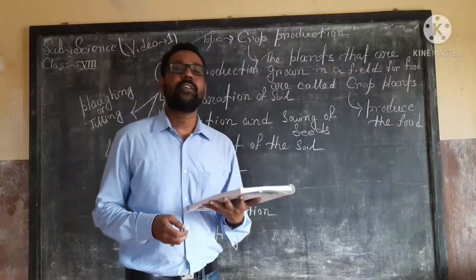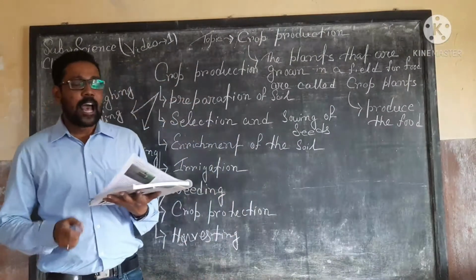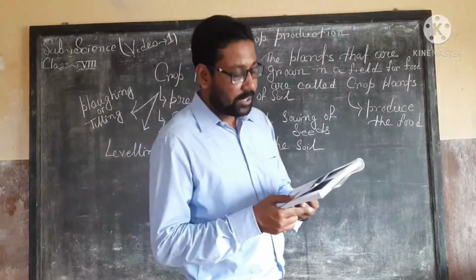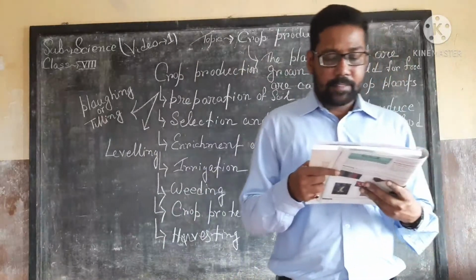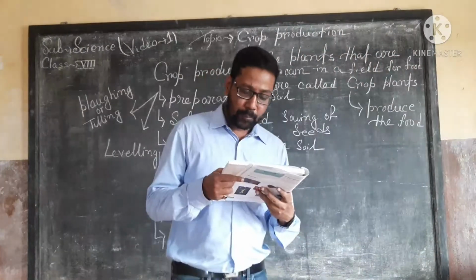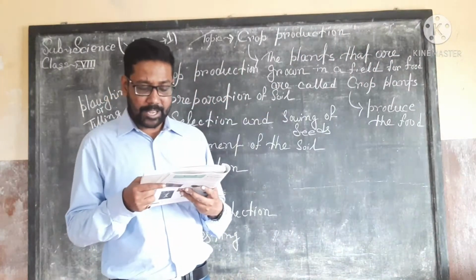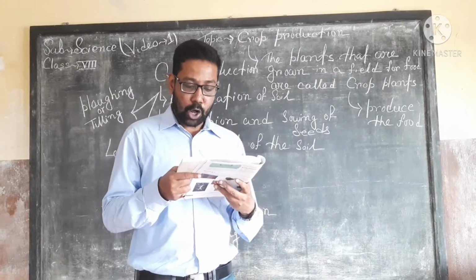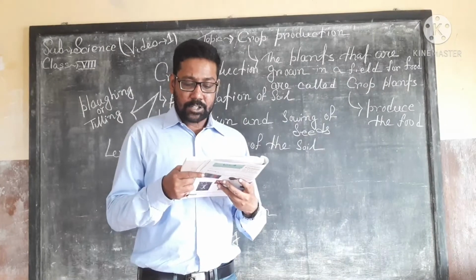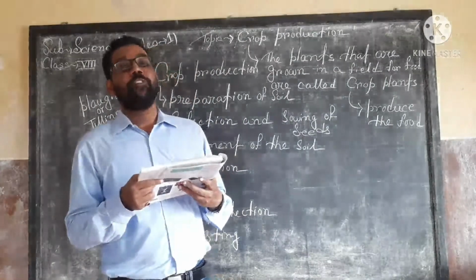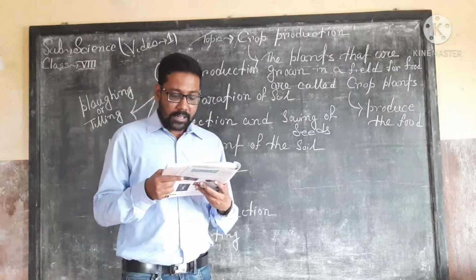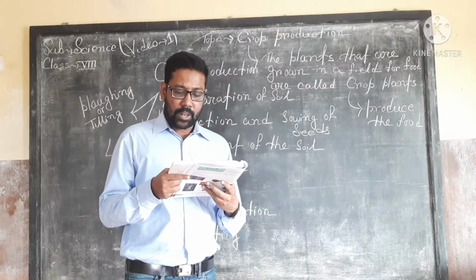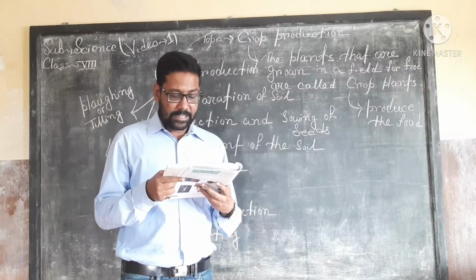So this is the definition of leveling, and mark this line in your book. Okay? And the surface of the soil is made even in order to check soil erosion, and the leveling of the soil makes the process of irrigation uniform. Okay? In other words, the water can now be supplied evenly to the field.